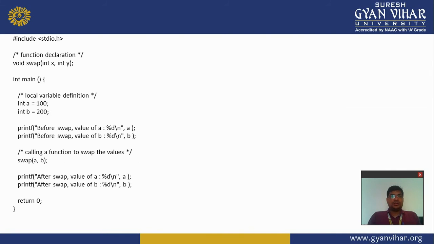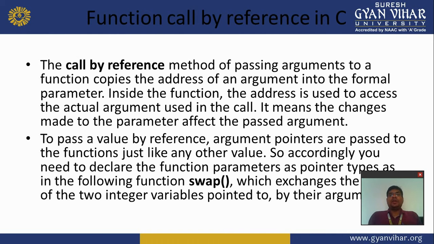So now we move on to the next PPT. That is a simple example I performed. Now the second method is call by reference, whose second name is call by address. The call by reference method of passing arguments to a function copies the address of an argument into the formal parameter inside the function. The address is used to access the actual argument used in the call.